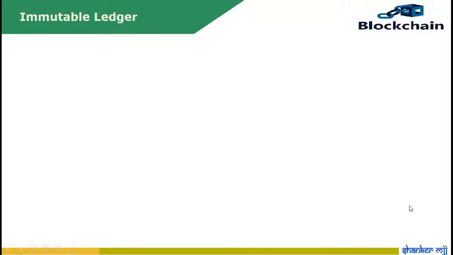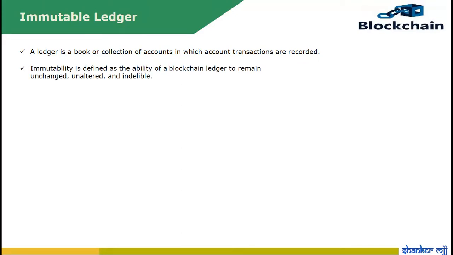Immutable ledger. A ledger is a book or a collection of accounts in which account transactions are recorded. Each account has an opening or carry forward balance and would record transactions as either debit or credit in separate columns. Immutable is defined as the ability of a blockchain ledger to remain unchanged, unaltered, and indelible.